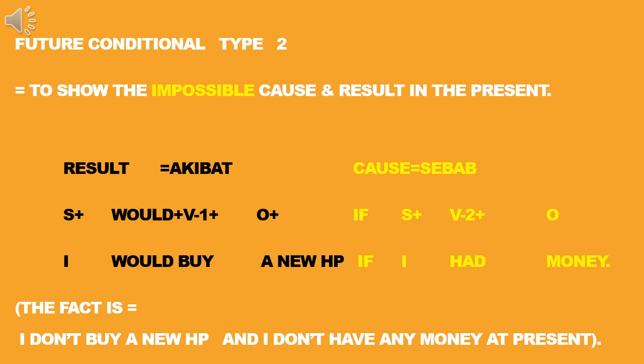If you use past tense for a conditional, it means that it is not real. I would buy a new handphone if I had money. The fact is that you don't buy a new handphone and you don't have any money.